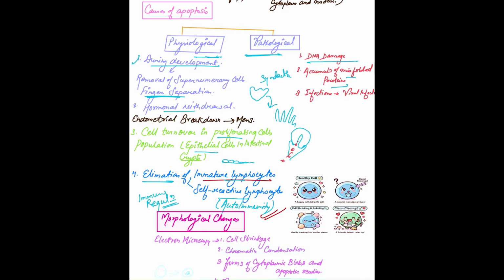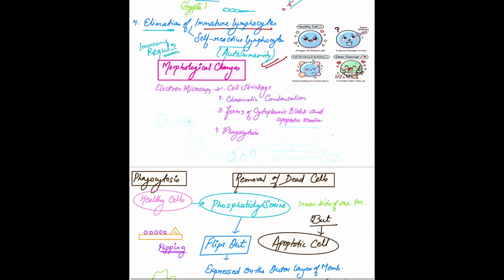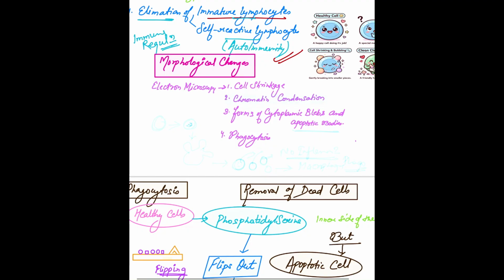Whenever cells have severe DNA damage, accumulation of misfolded protein, or some kind of infection, viral infection and all, there comes the pathological apoptosis. Now see, what are the morphological changes we will see in a cell undergoing apoptosis?